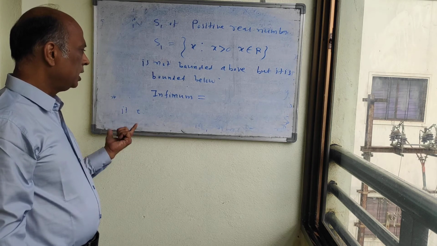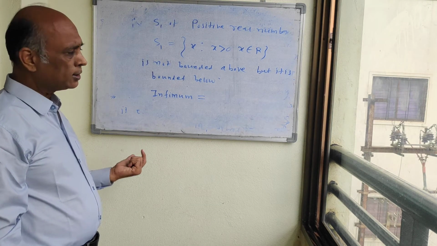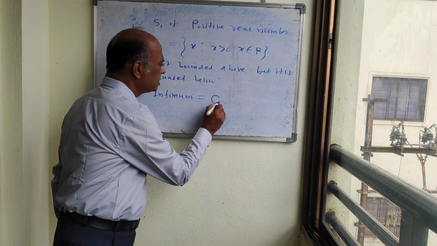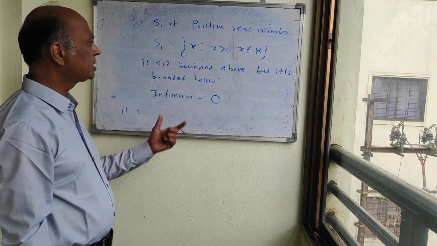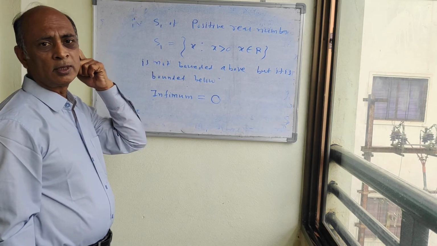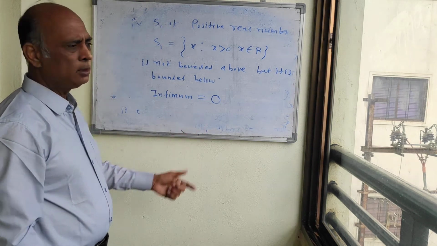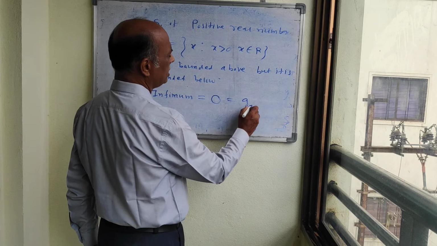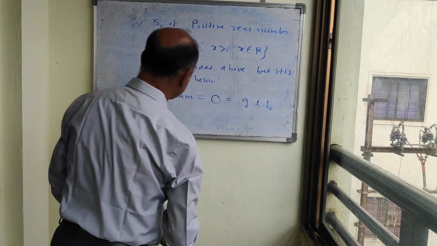But infimum means the greatest lower bound. So the greatest lower bound will be 0, because this set is x greater than 0. We cannot take negative here, and therefore the greatest lower bound is 0. That is the infimum. Infimum means the greatest lower bound, that is 0.